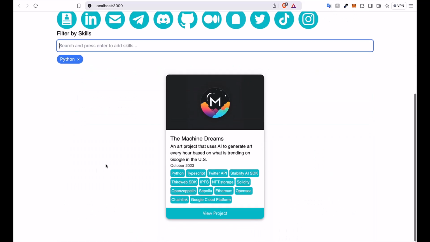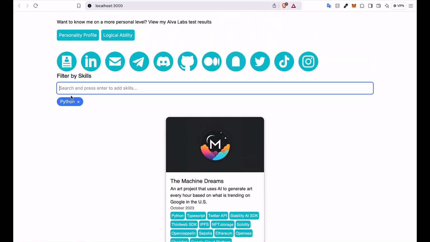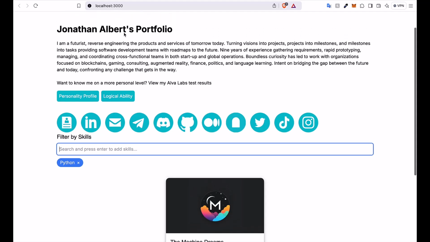Might want to move stuff down. But I select Python, and this is one of the projects I used Python for. Probably going to change the color and the styling, but the whole point is that it wrote code by basic language, implemented it, and it's running locally.